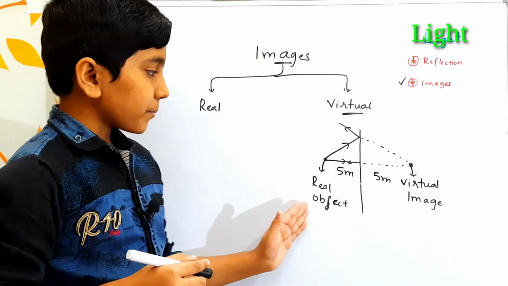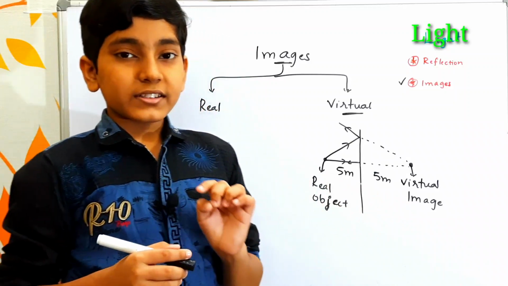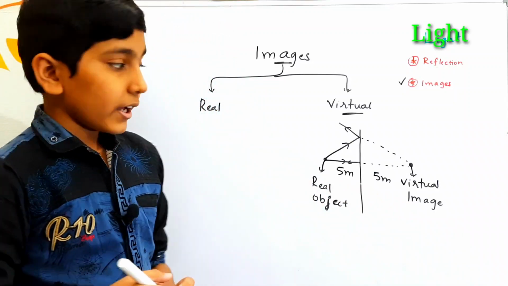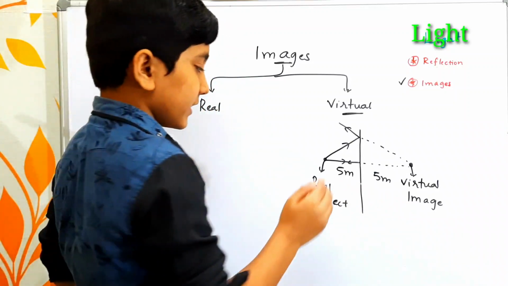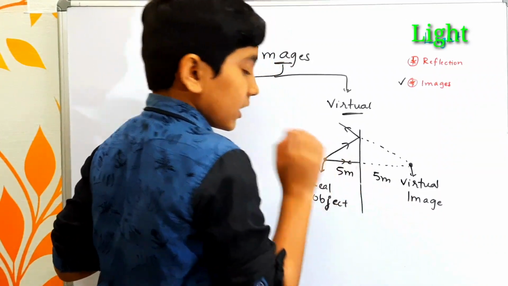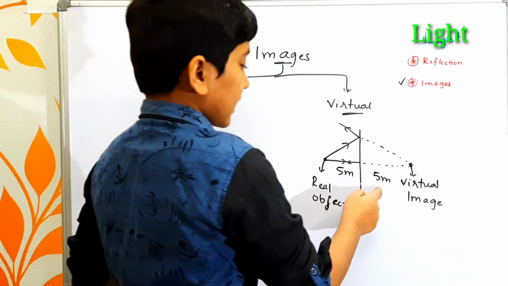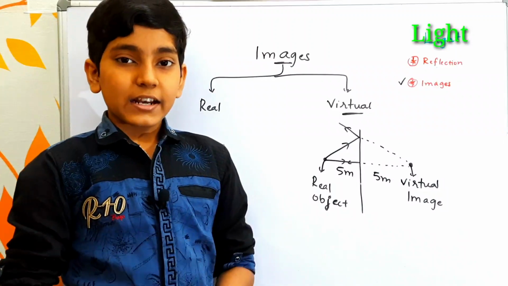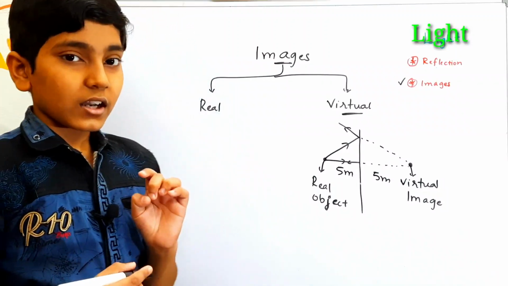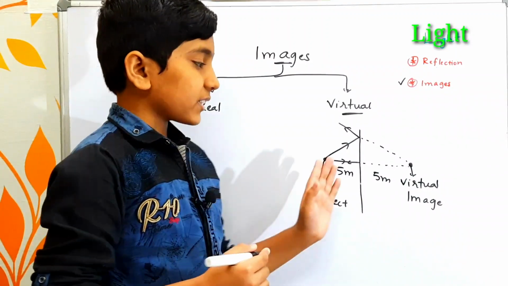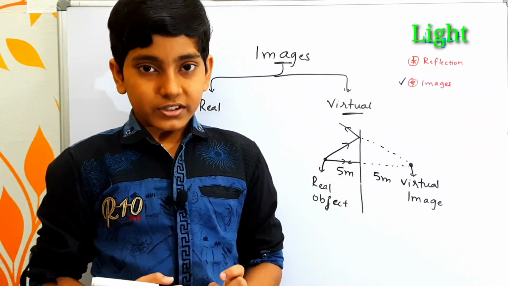Because both the real object and the virtual image have the same distance from the mirror. Next, if we want to find the distance between object and image, we have to add the 5 meters and 5 meters. So the answer is 10 meters. So 10 meters of distance is there between the real object and the virtual image in this question.